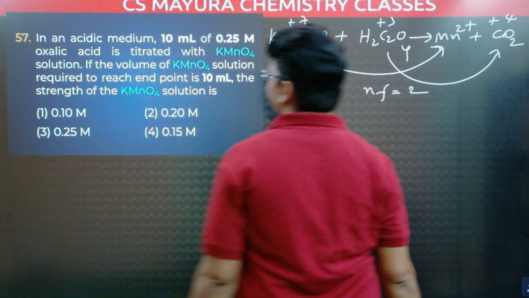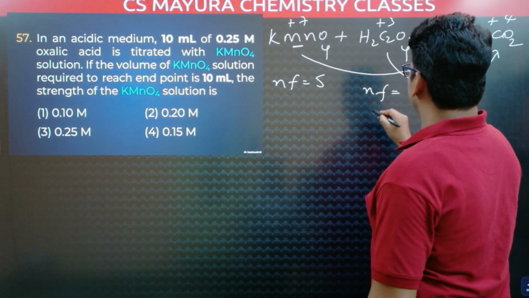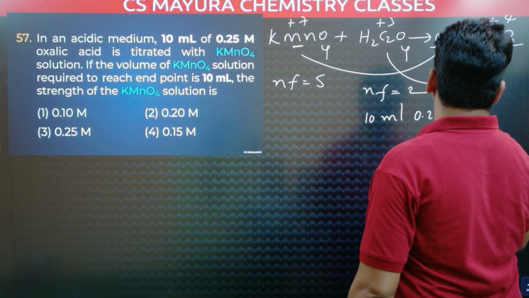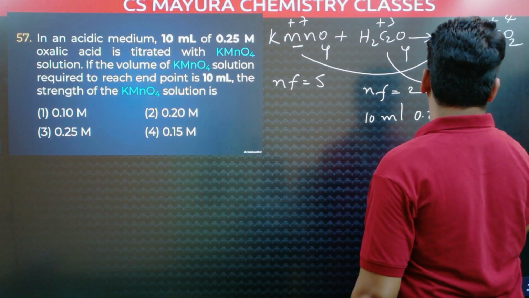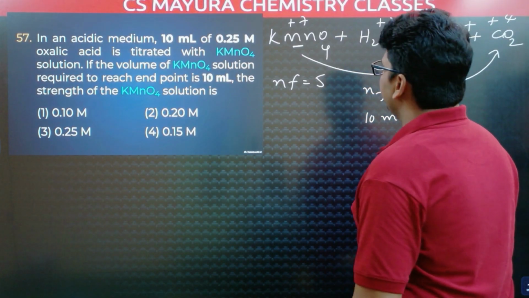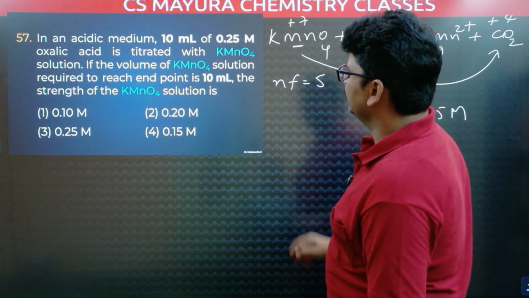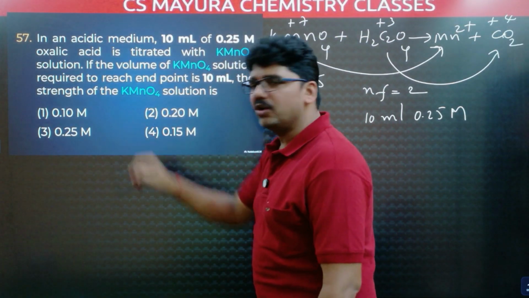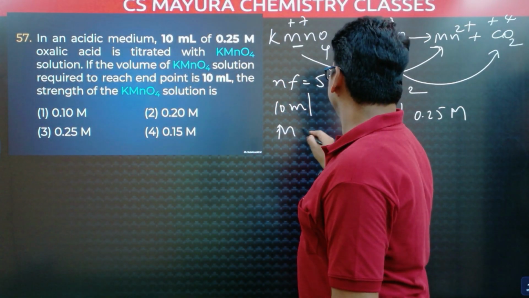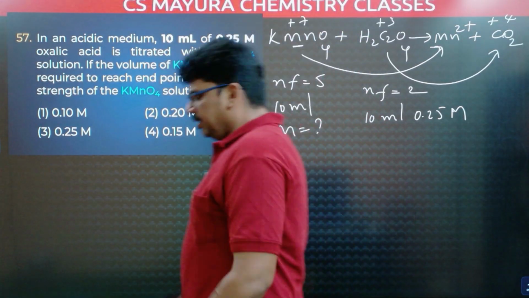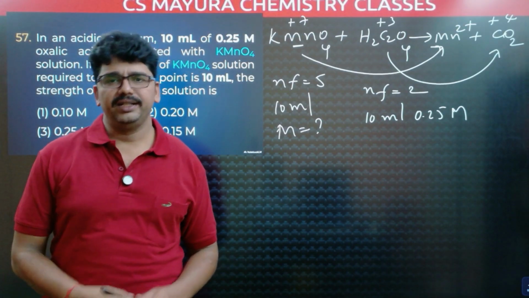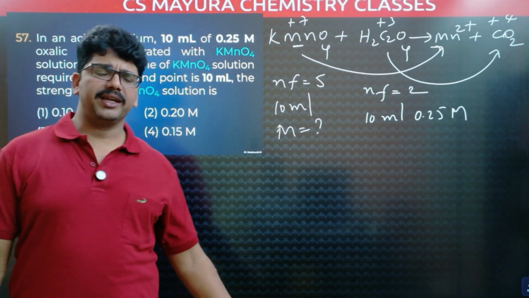Now, the given data I am writing. Oxalic acid data: 10 ml and 0.25 molar. Potassium permanganate data: 10 ml. What is its strength? In the options, molarity is there, so we have to find the molarity. Generally, titration problems are better solved with normality. Don't do it with molarity, you will be confused.